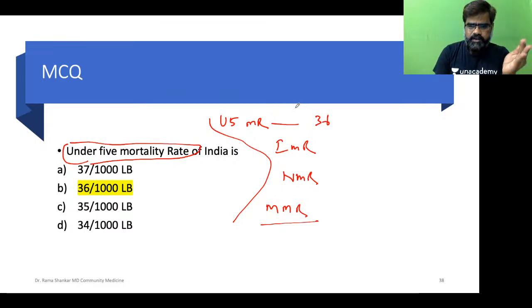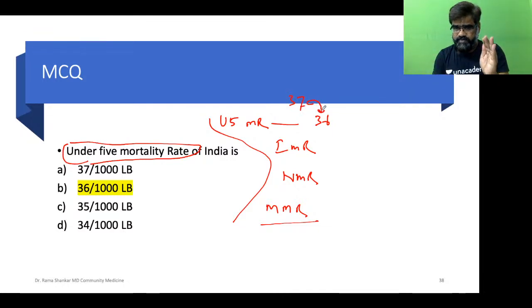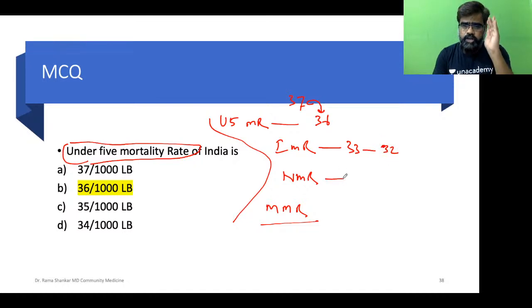In 2017, it was 37. So from 37 we came to 36. If we talk about infant mortality, students, it was 33, we came to 32. When I talk about neonatal mortality, it was 23, as of now also it is 23. When I talk about maternal mortality ratio, it has come down from 122 to 113.